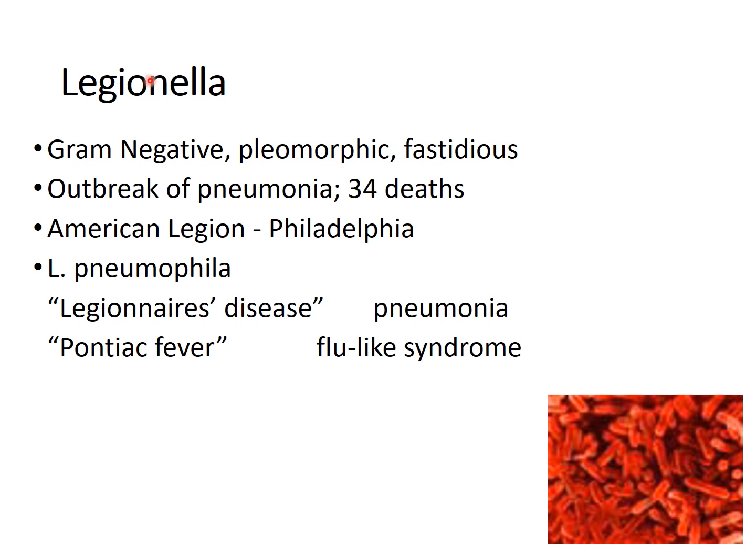The next bacteria is Legionella, which are gram-negative, pleomorphic and fastidious. Legionella was first recognized in 1976 when an outbreak of pneumonia took place at a Philadelphia hotel during an American Legion convention. One of the species of Legionella, that is Legionella pneumophila, produces two clinical manifestations. The first is Legionnaires' disease, which is an interstitial atypical pneumonia, and the second is Pontiac fever, which is an acute flu-like illness.